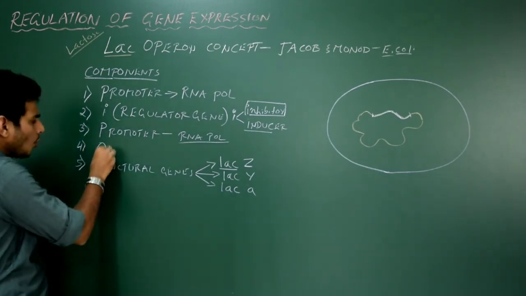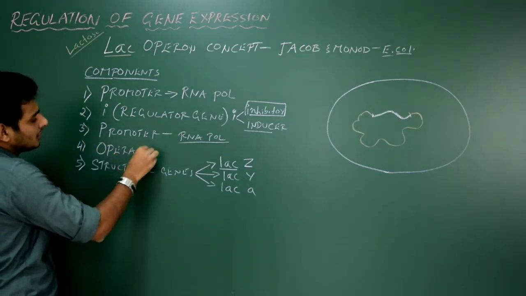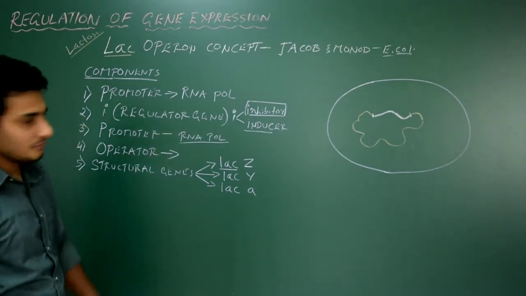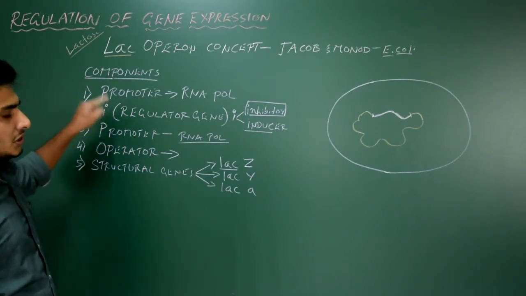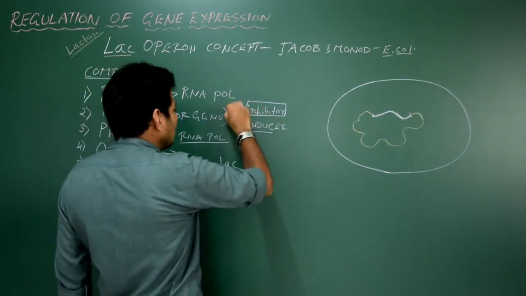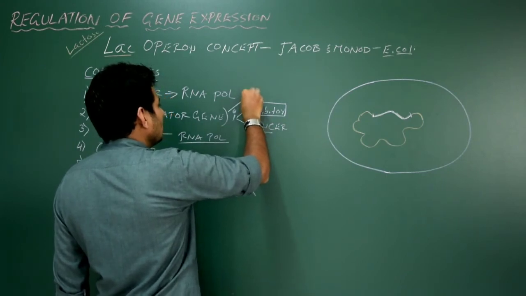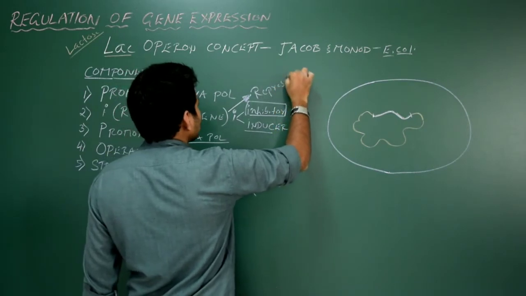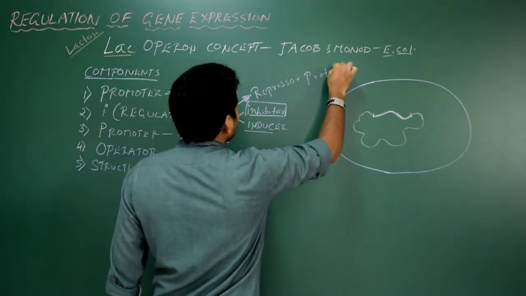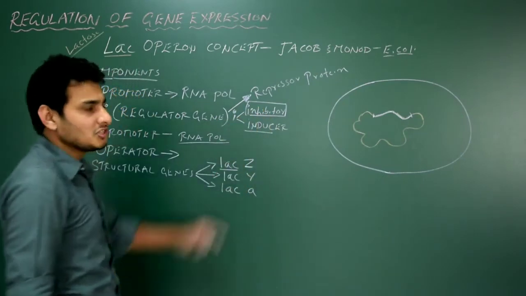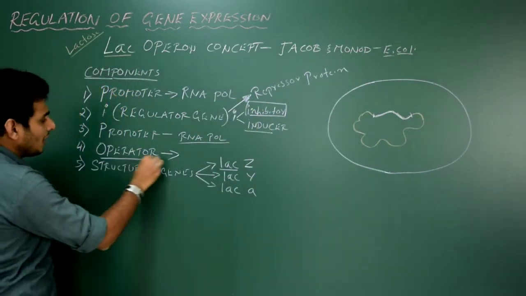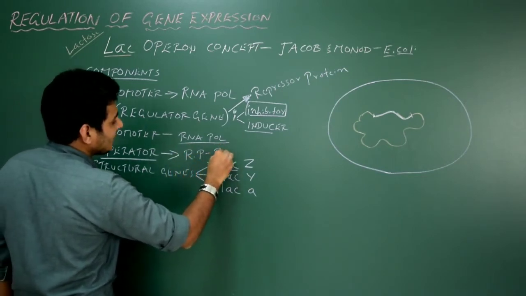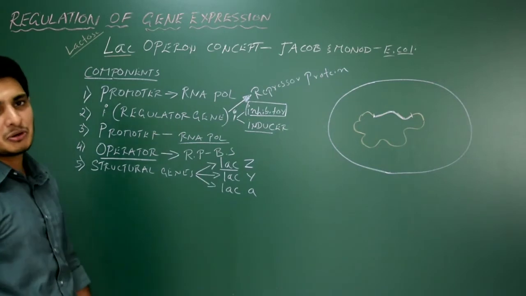What is this O? O is the operator site. What is going to happen in the operator? The product of the regulatory gene. The regulatory gene is going to produce one protein that is called repressor protein. So repressor protein is an inhibitory protein, which is going to bind to the operator. That is, I can write repressor protein binding site. Yes, the operator is the repressor protein binding site.